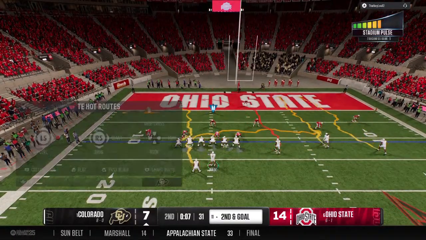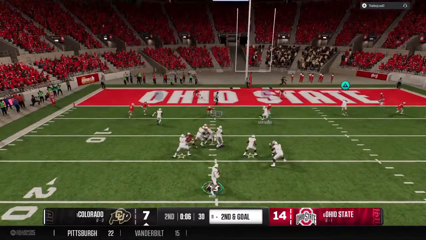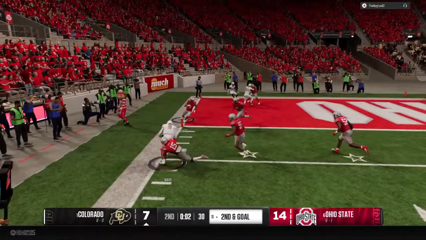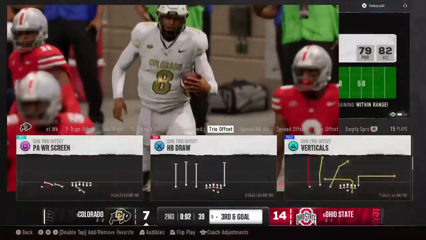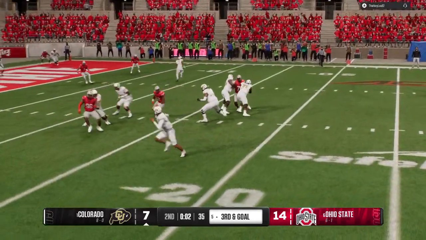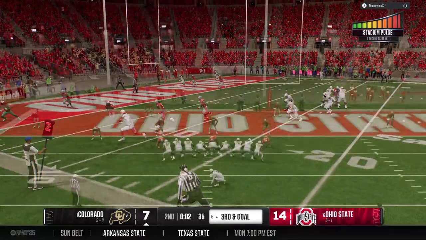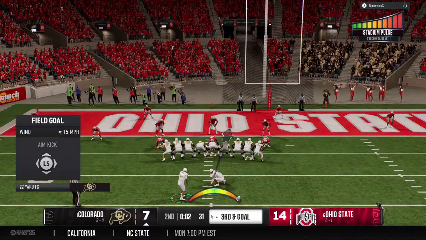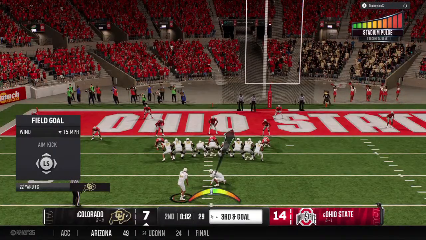It's press coverage now from these DBs. Quarterback wants to throw it on second down, trying to extend the play. And he heads out of bounds after a nice pickup on the run. I love to see this by this quarterback. And instead of giving up on the play and just throwing it away or trying to put one into coverage, he just takes off. Reminds his defense what he can do with his legs and almost took it to the house.